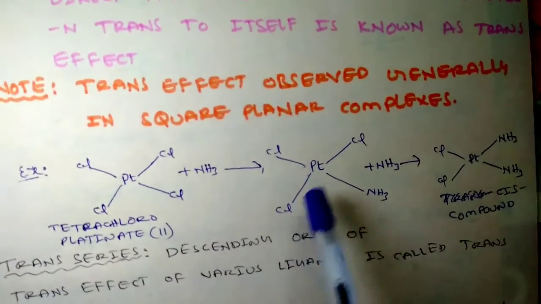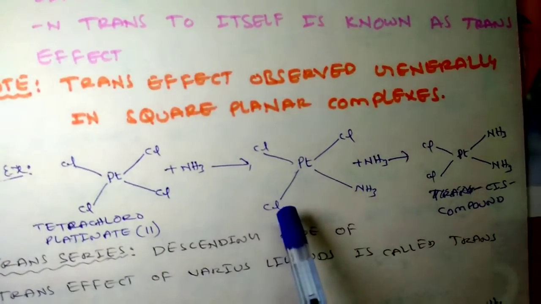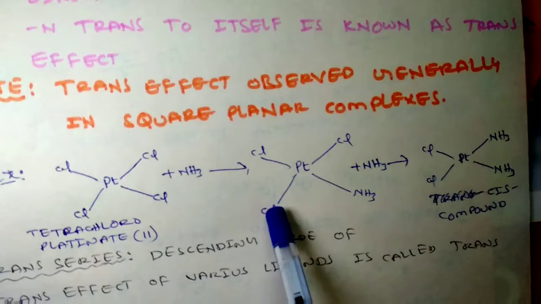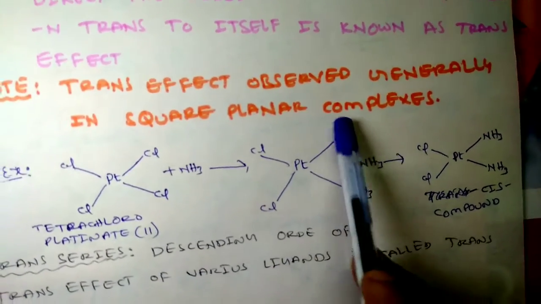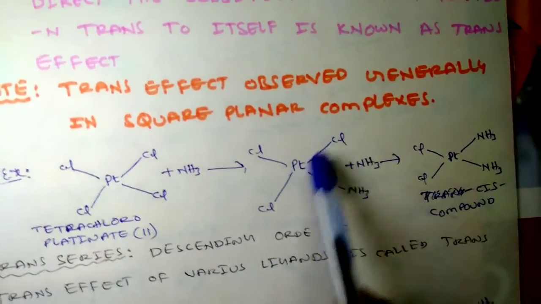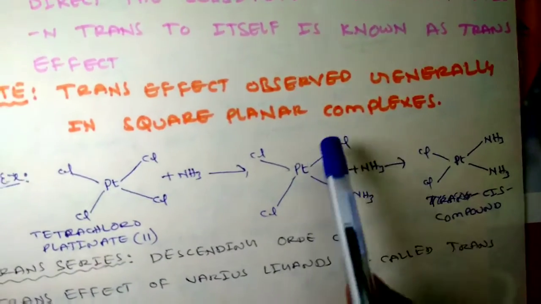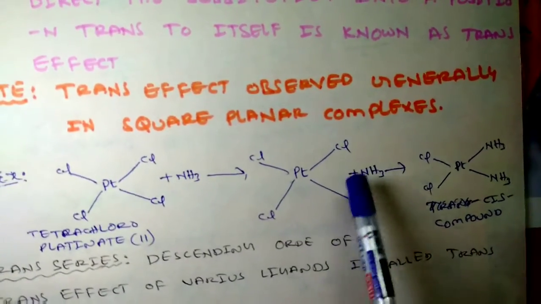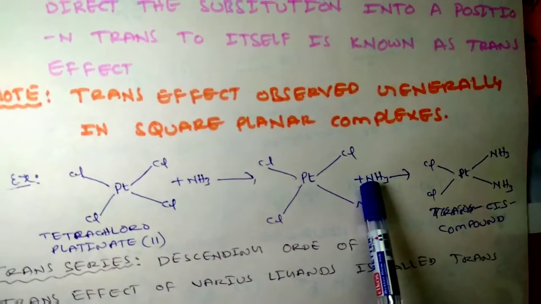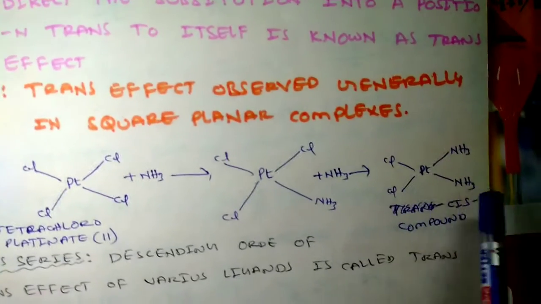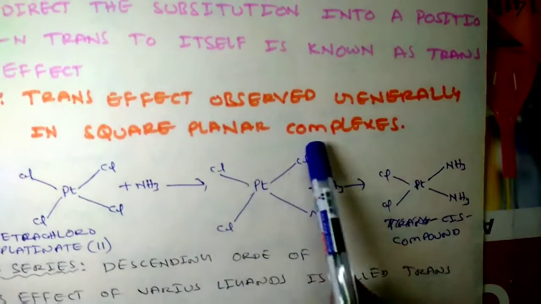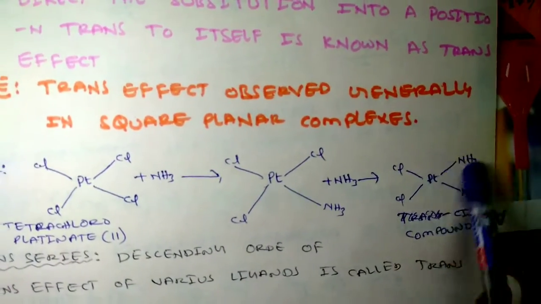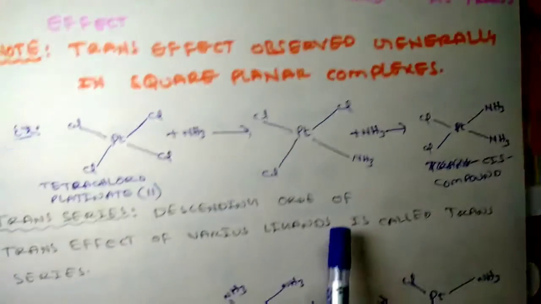Then the ligand which is trans to chlorine will be replaced. So the chlorine which is opposite to another chlorine will be displaced by this ammonia, and then you will get the cis isomer only.